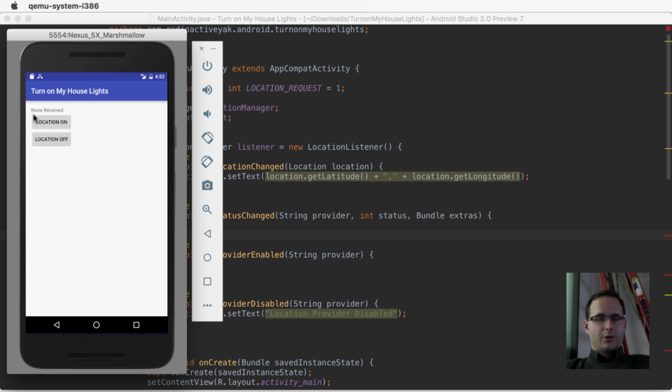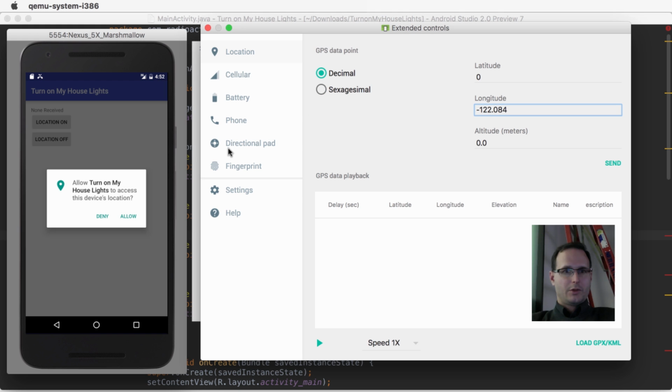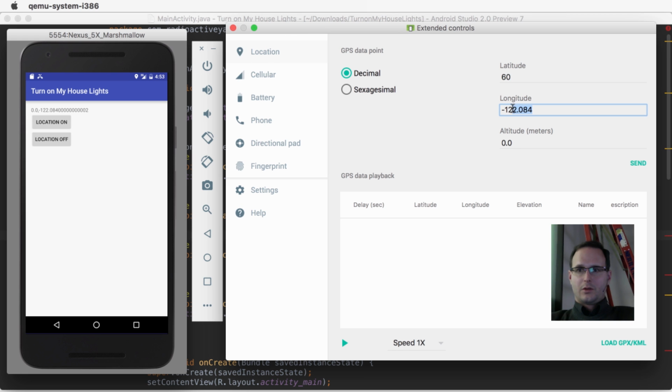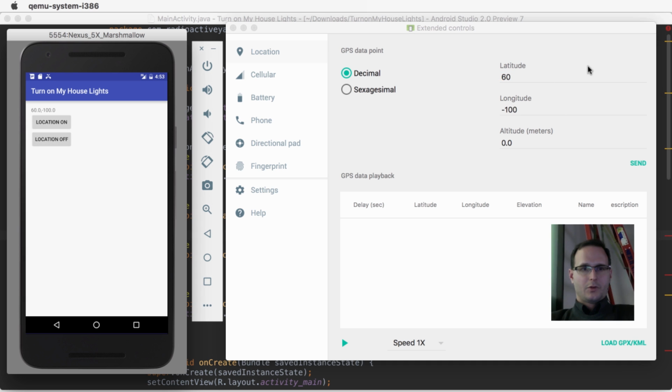Let's start by turning location on. So this is the permission. We're going to say allow. So let's go with location, and let's send it. Alright, so you can see the updates coming through there. Turn location off, and nothing happens.